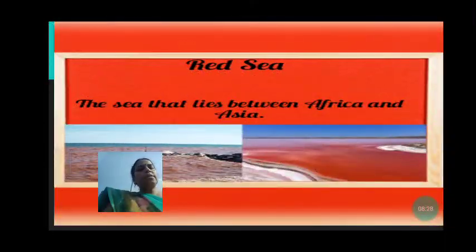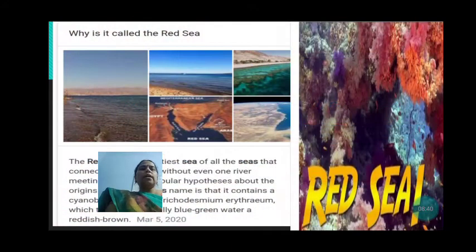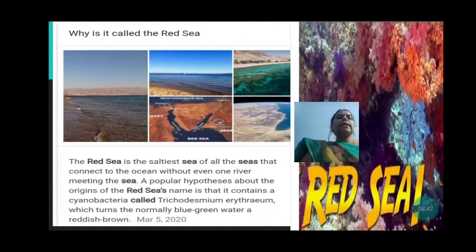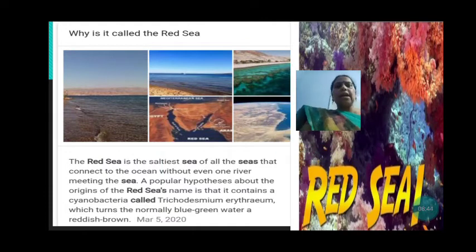Now we are going to read about the Red Sea. The sea that lies between Africa and Asia is the Red Sea, named after the red color. Now why is it called the Red Sea? Actually, this sea is not red in color.